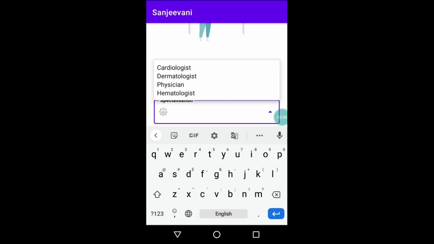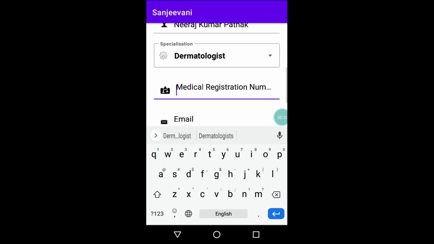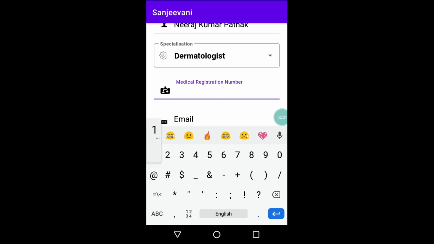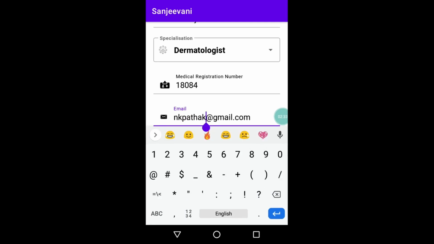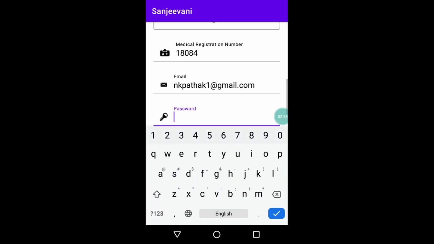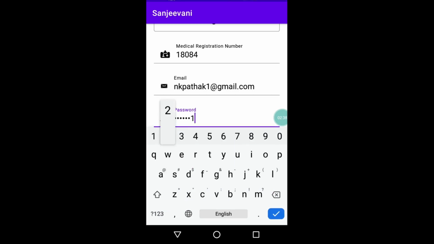Let's say I'm a dermatologist. So here I need to enter my medical registration number. We require this so that we can verify that an actual doctor is trying to register on our portal, and there is not some random person who can come and offer medical help to others. So this will ensure the authenticity of the people. So I'll enter the email and I'll also enter the password.